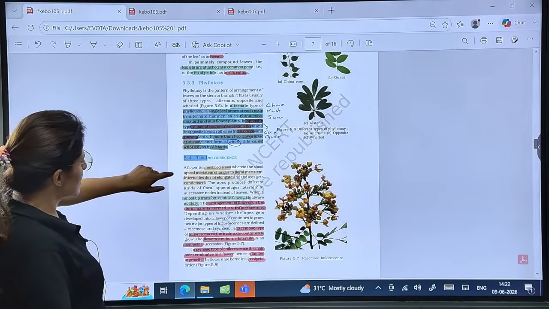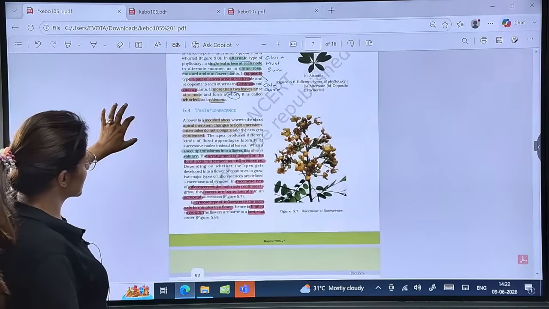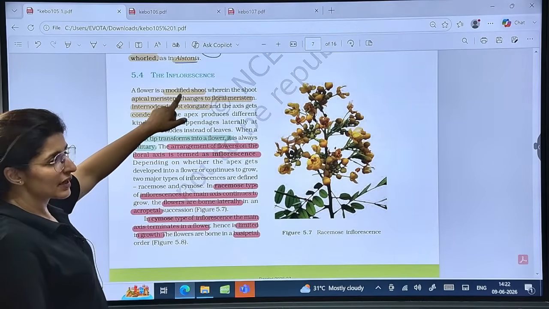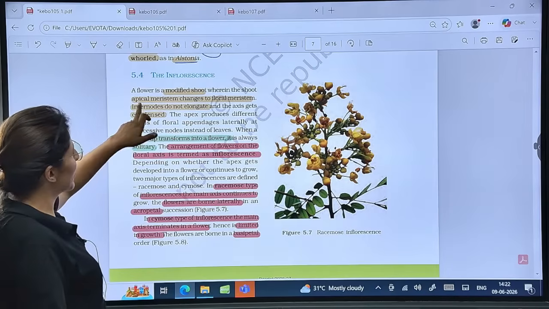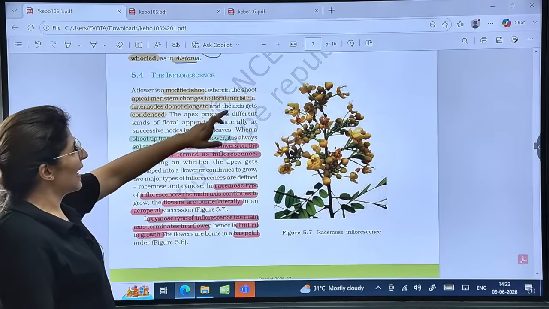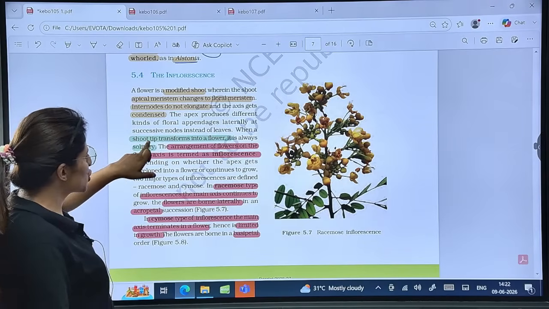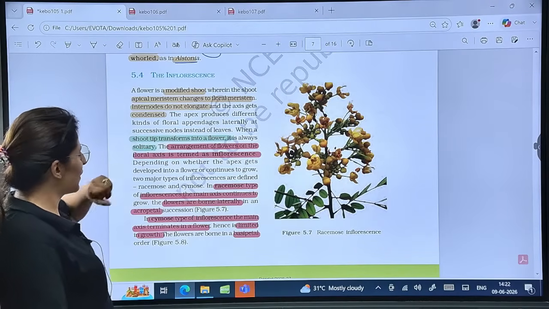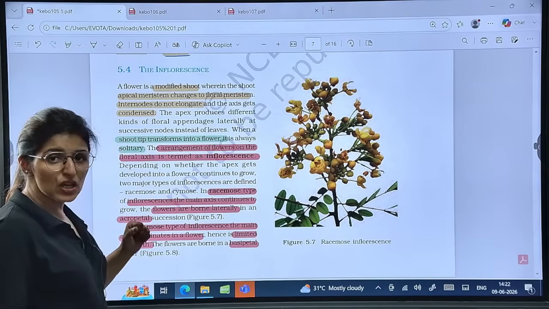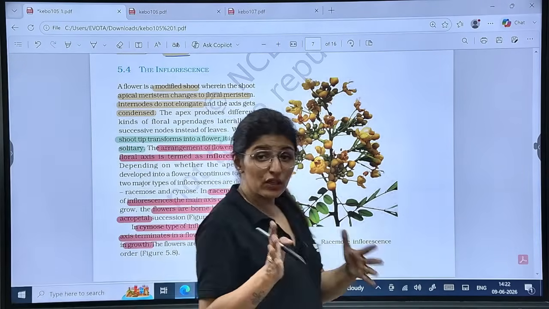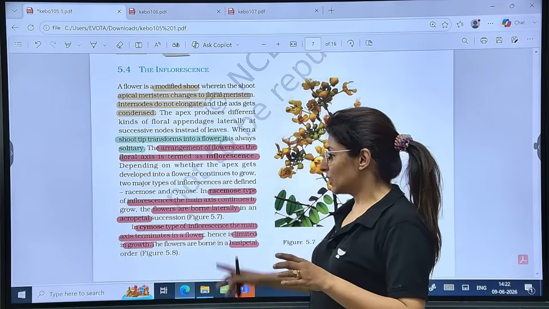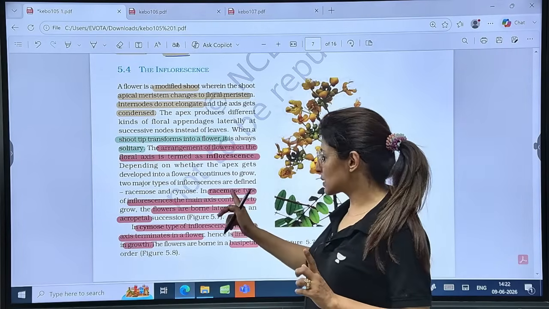So guys, next is inflorescence. Let's hear more about inflorescence. A flower is a modified shoot. The apical stem changes to floral meristem. Internodes do not elongate, and the axis gets condensed. The shoot tip transforms into a flower, and if the shoot tip transforms into a flower, it is always a solitary flower. The arrangement of flowers on the floral axis is known as inflorescence, right? There are two types of inflorescence, racemose and cymose.